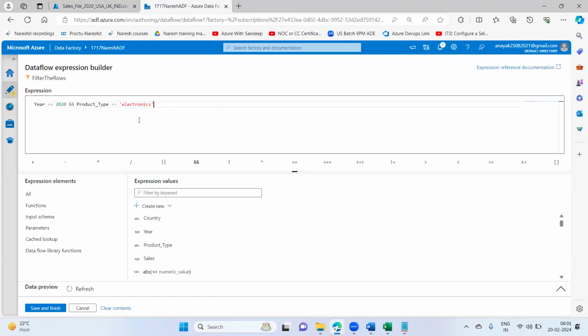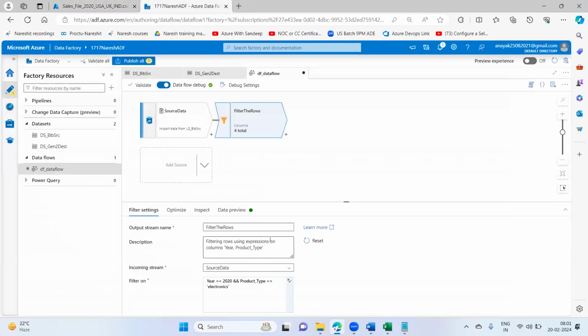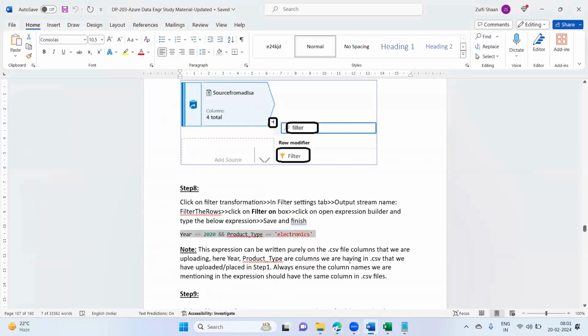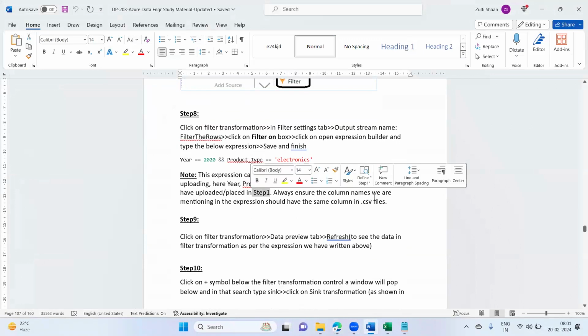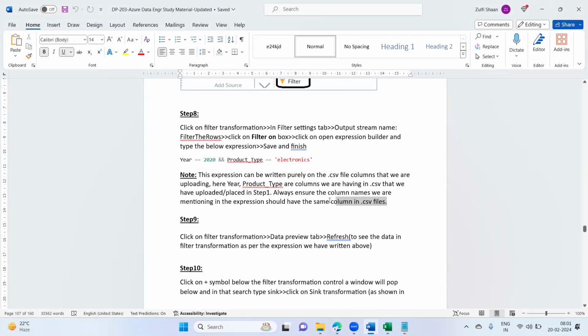So that is the business expression we are writing here in the filter transformation. Say save and finish. Done. This expression can be written purely on the CSV file columns that we are uploading. Here, year and product type are columns in the CSV that we uploaded in step 1. Always ensure the column names we mention in the expression match the columns in the .csv.